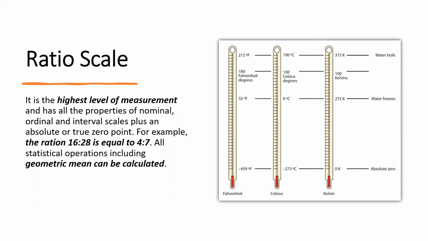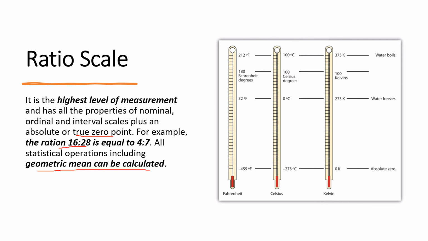And the last and highest level of scaling is the ratio scale. This also has the true zero point. For example, we can calculate proportions as well, and other things as well. Geometric means can also be calculated, because it is based on true zero. If we take an example, temperature has both an interval scale and a ratio scale.